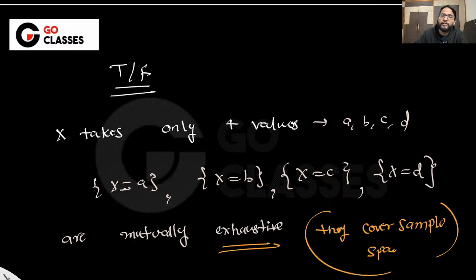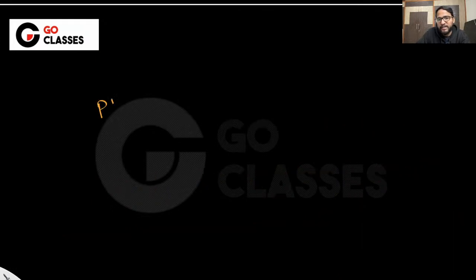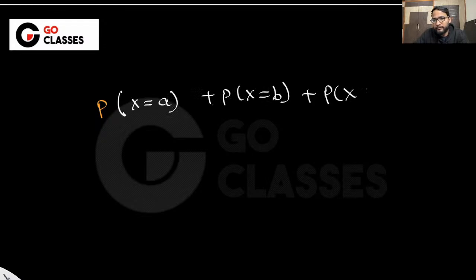I hope you understood. Which means I can definitely say that whatever values x is taking, let's suppose it is taking just four values in my case, then all of the outcomes will basically be mapping to a, b, or c or d. So I can definitely say that this probability is always 1. This probability is always 1 because these all events are mutually exhaustive.